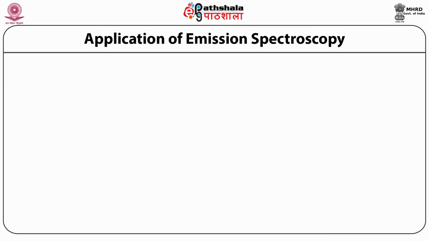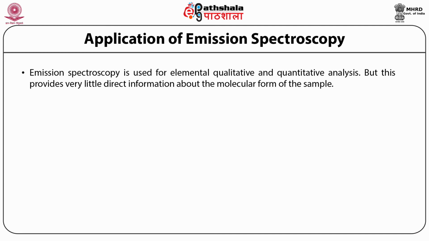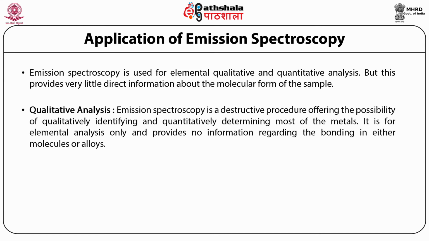Now the next is application of emission spectroscopy. Emission spectroscopy is used for elemental qualitative and quantitative analysis, but it provides very little direct information about the molecular form of the sample. Number one is qualitative analysis. Emission spectroscopy is a destructive procedure offering the possibility of qualitatively identifying and quantitatively determining most of the metals. It is for elemental analysis only and provides no information regarding the bonding in either molecules or alloys.